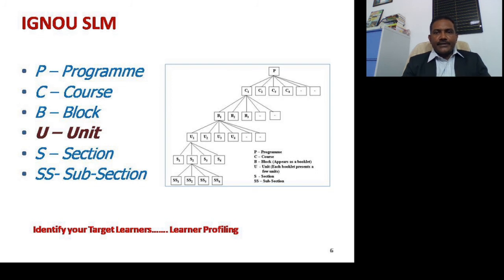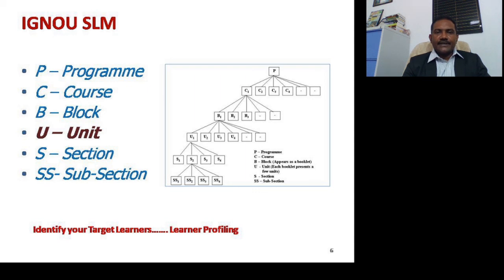So you can see here, it's a program P, and under the program we have different courses, C1, C2, C3, C4, like that. And each course has different blocks, say B1, B2, B3, like that. And for each block we have different units, and each unit has sections, and at times sections are divided into subsections.